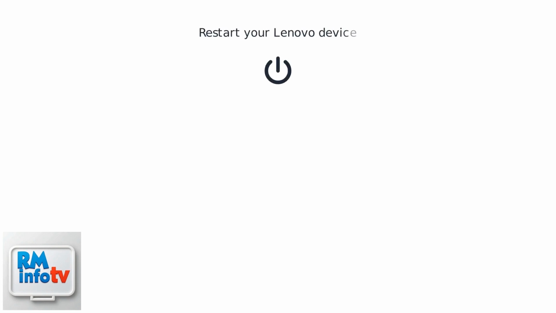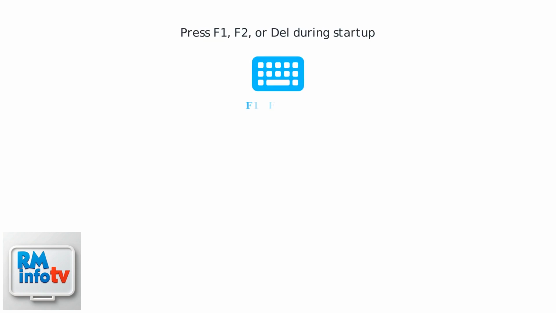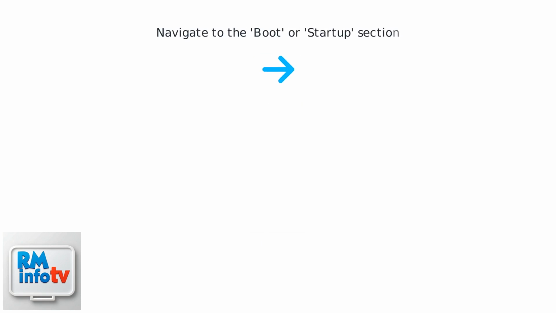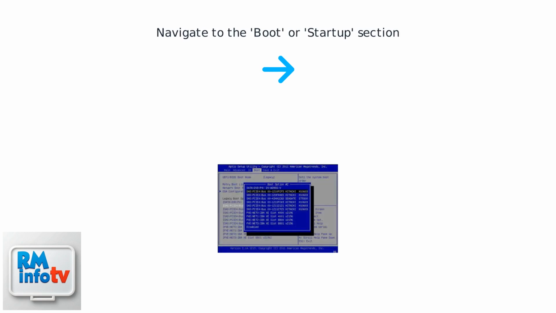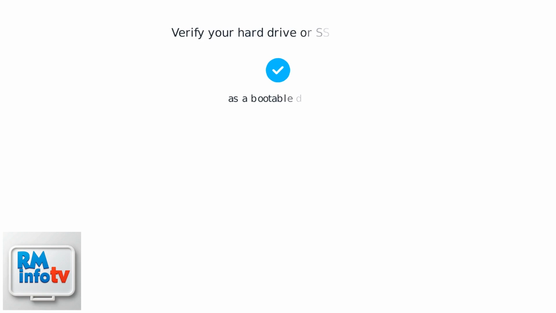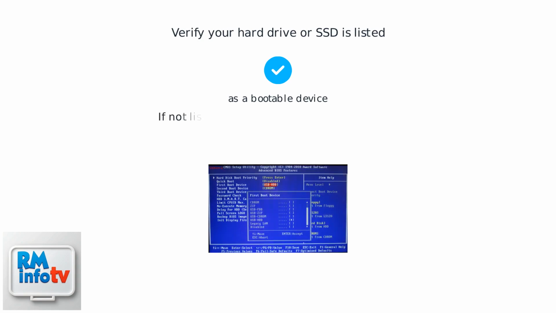Restart your Lenovo device to access the BIOS setup. During startup, press F1, F2, or Del to enter the BIOS setup. Once in the BIOS, use arrow keys to navigate to the boot or startup section. Check that your hard drive or SSD is listed as a bootable device in the boot menu. If your drive is not listed, this indicates a detection problem that needs further investigation.